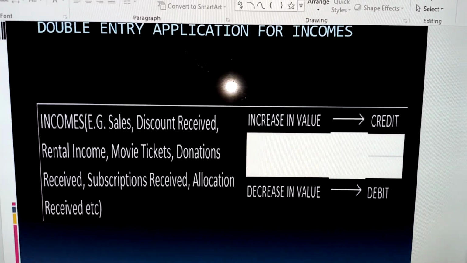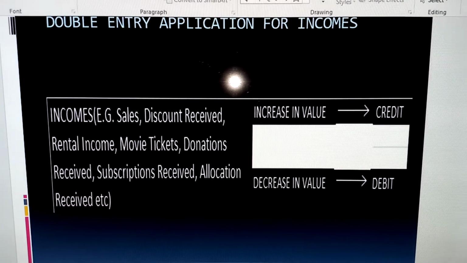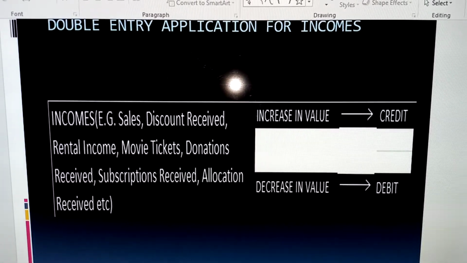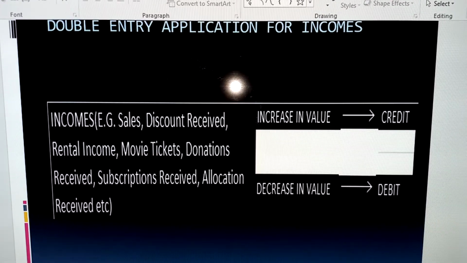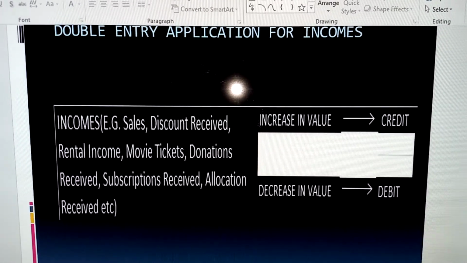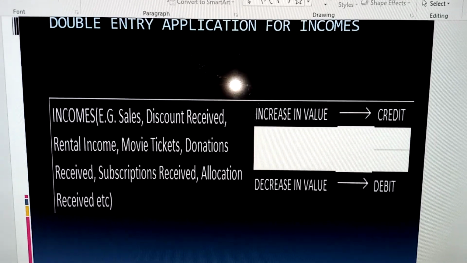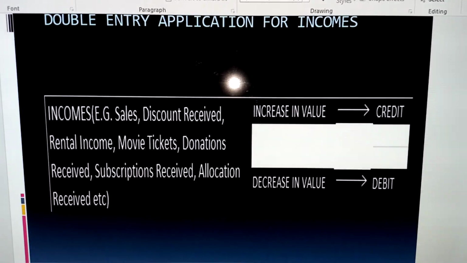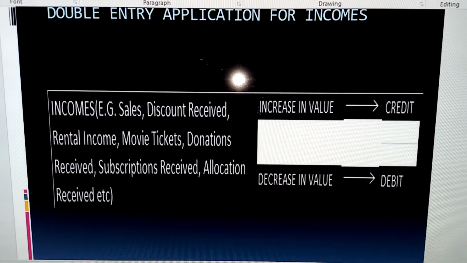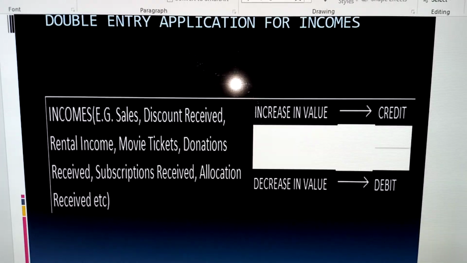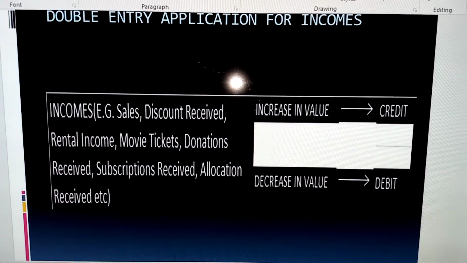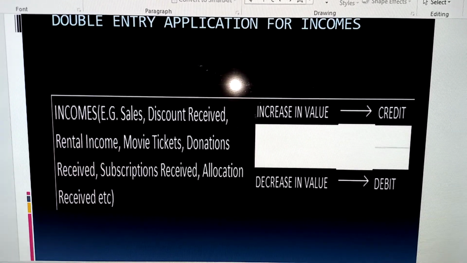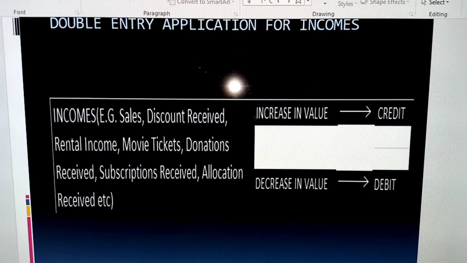Now, we have been able to establish a definition for income as the earnings derived from utilization of business resources. Now, how do we apply double entry for incomes? Remember, incomes can either increase or decrease. Here we have incomes. Examples: sales, I already told you what that means. Discount received. Rental income, I told you what that means. Movie tickets for those in the cinema business.